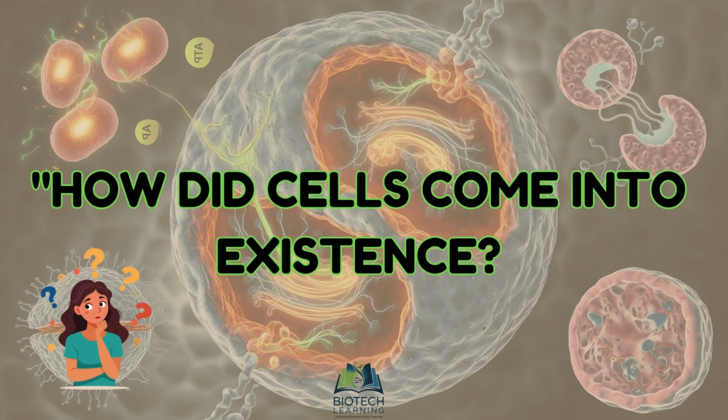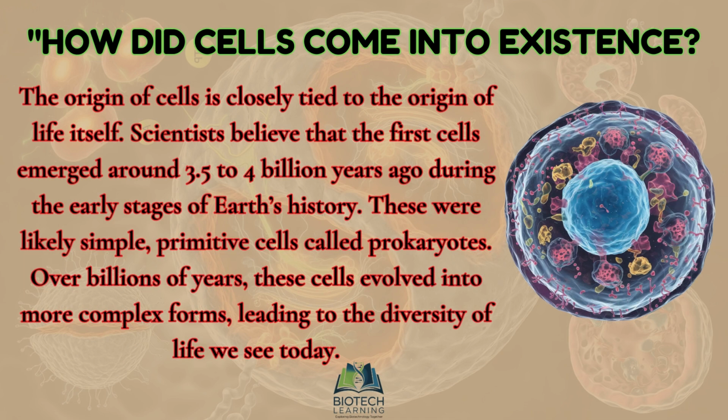The origin of cells. How did cells come into existence? The origin of cells is closely tied to the origin of life itself. Scientists believe that the first cells emerged around 3.5 to 4 billion years ago during the early stages of Earth's history. These were likely simple, primitive cells called prokaryotes. Over billions of years, these cells evolved into more complex forms, leading to the diversity of life we see today.